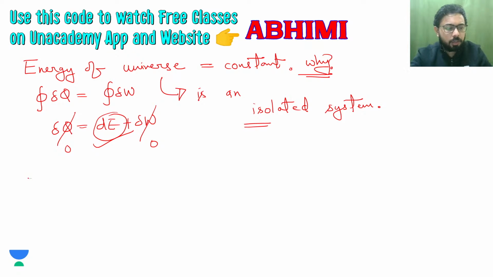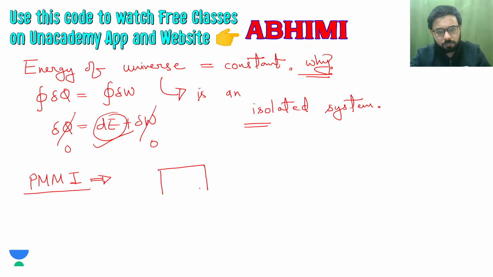Now let's talk about the perpetual motion machine of the first kind. This is based on the first law. You have a machine in which there is no energy input, it is zero, but you are getting work output.